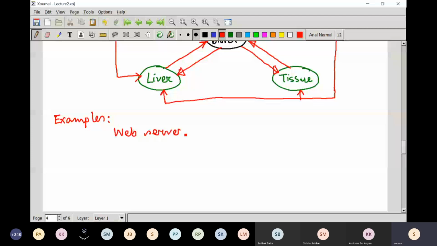In web server control also we use a feedback mechanism to effectively use the memory as well as to improve the efficiency of the processor. So that means if there is any client server, just using that feedback mechanism, you can increase the efficiency of the whole system. The second example is control of vehicle dynamics.